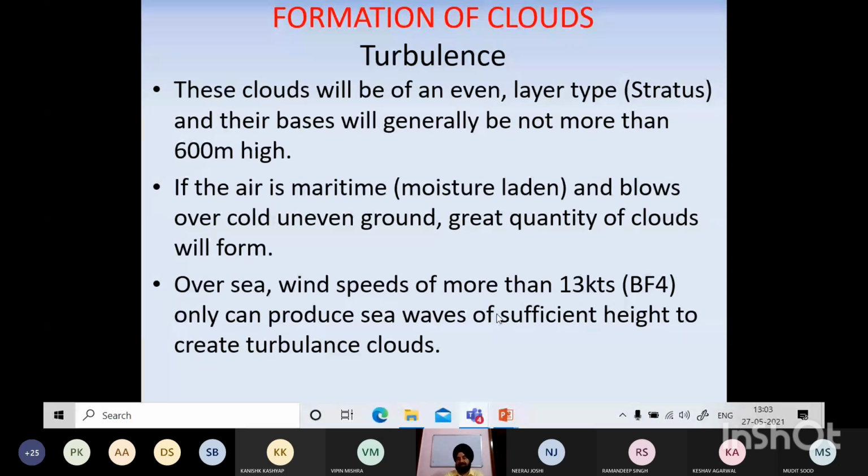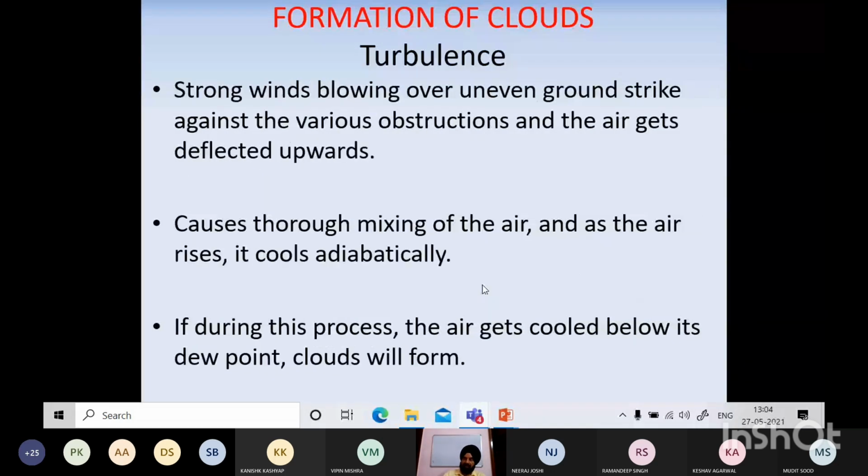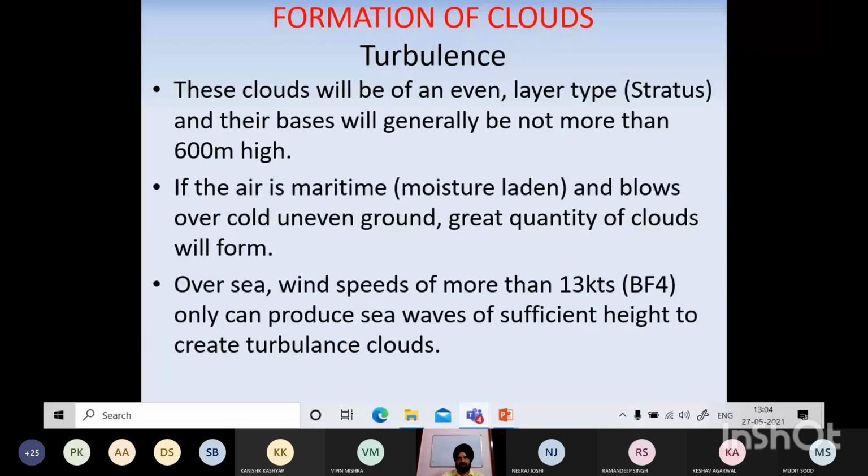So the first method is turbulence, how the clouds are formed by turbulence. So that we have seen, strong winds blowing over uneven ground strike against the various obstructions and it starts rising. Thorough mixing starts and it starts rising, and as its temperature decreases, the clouds will form. So what type of clouds will they be? Layer type, stratus, low clouds. Their bases will generally be not more than 600 meters. So turbulence clouds are all low clouds.